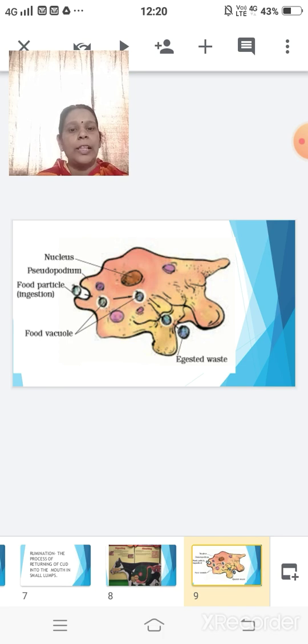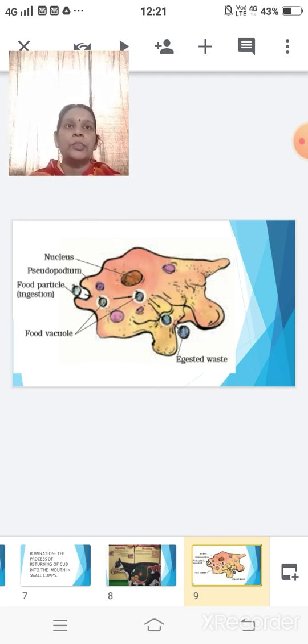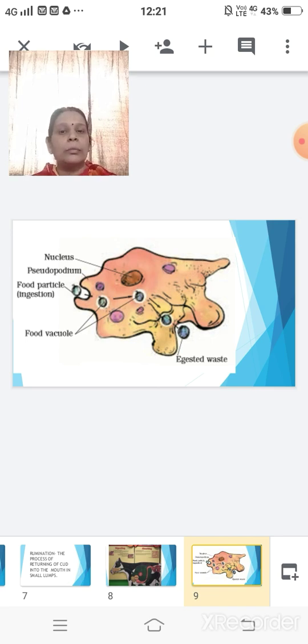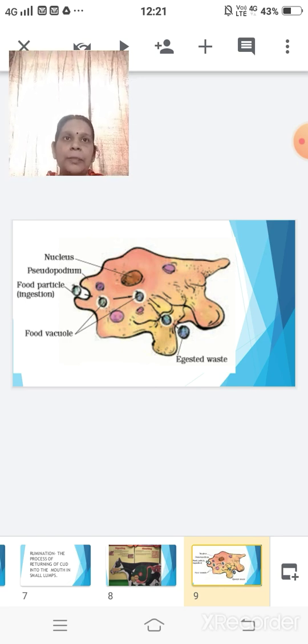Next, the organism which you are seeing on the screen, all of you are familiar with. It is a unicellular, microscopic living organism which lives in freshwater puddles and ponds, and they feed mostly on the remains of plants.